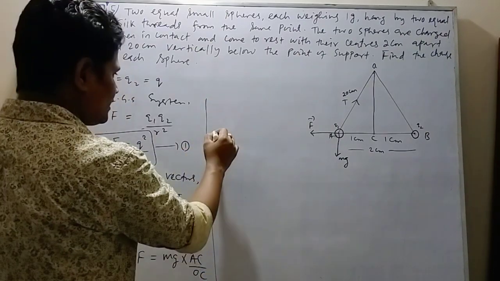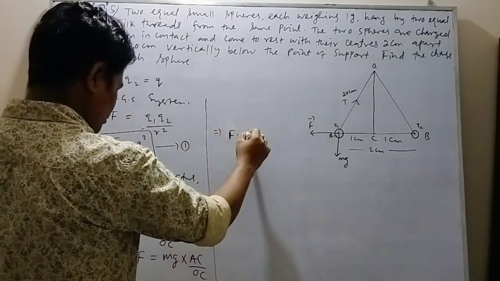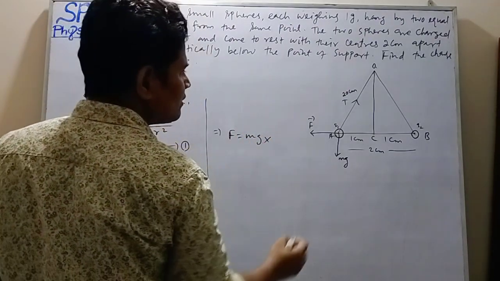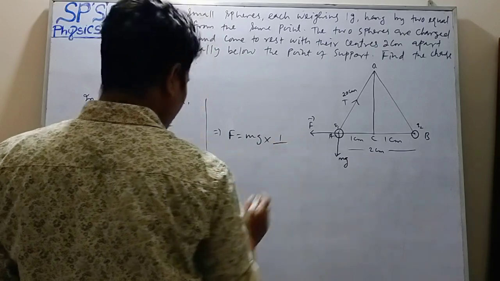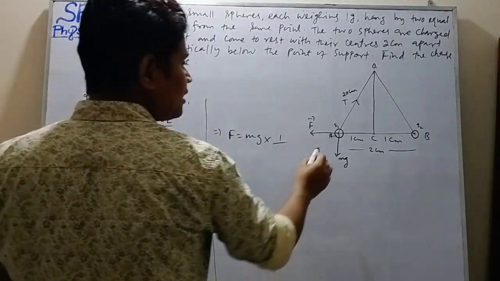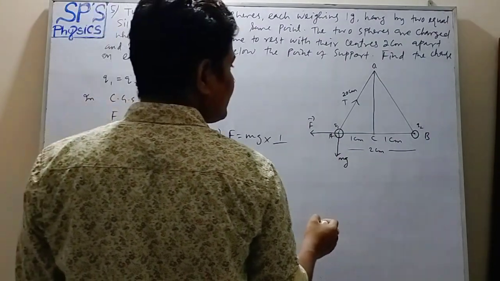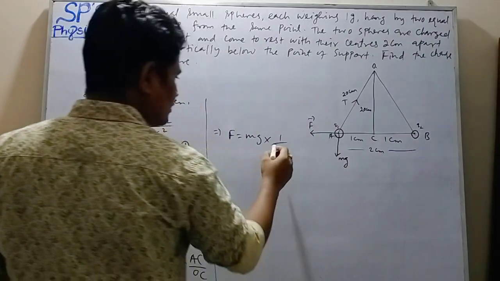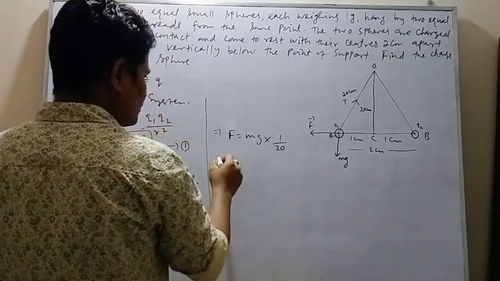AC is 1 centimeter and OC is 20 centimeter.